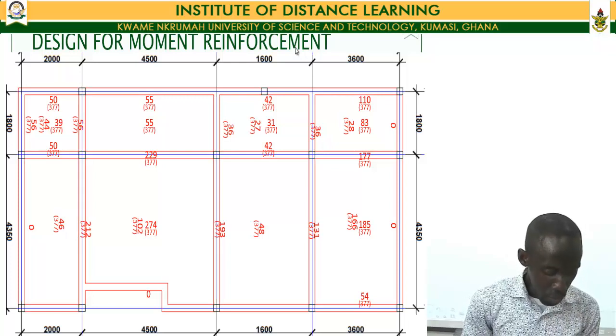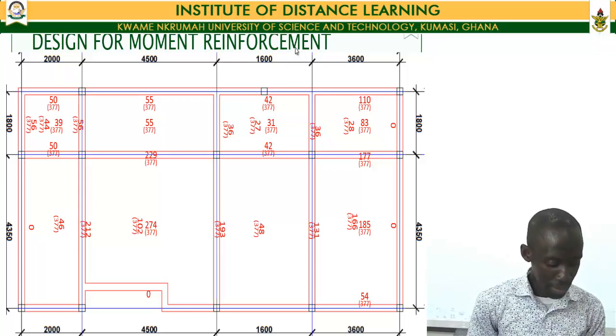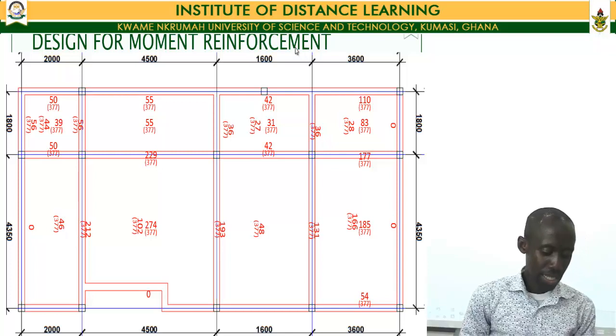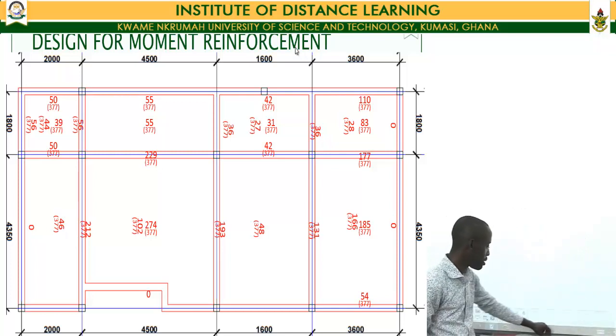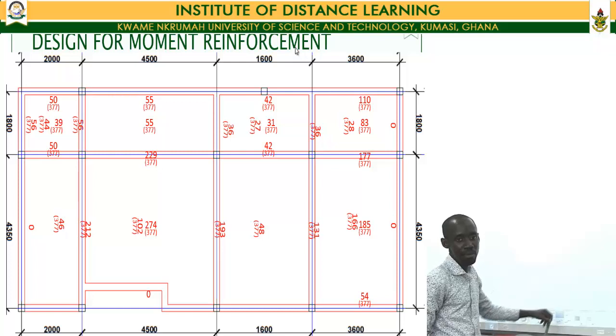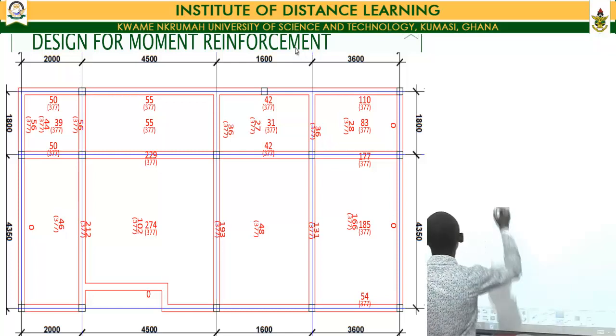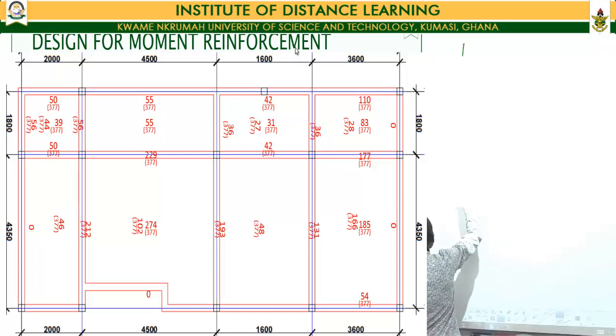So with that one done, we now move on and start with our serviceability limits checks, and the first one that we'll look at is our check for the deflection.